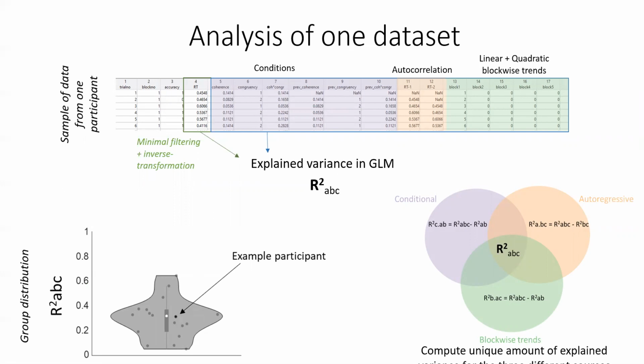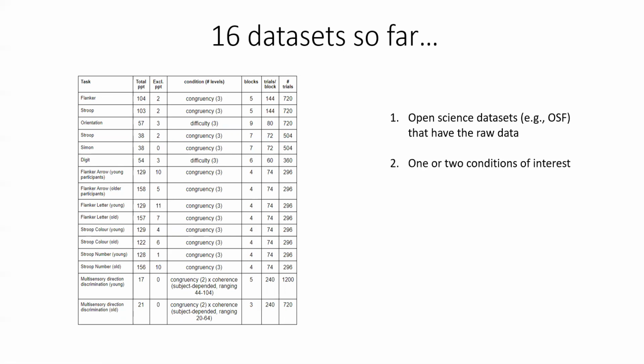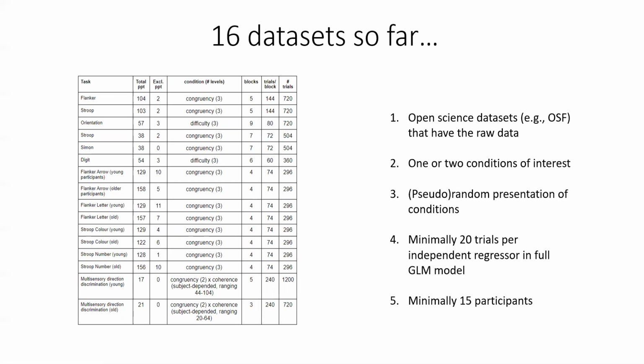So far, we have 16 tasks, and most of these are cognitive control, some perceptual tasks that we got from places like OSF, as well as our own previously collected data. These were selected using the following criteria. Of course, we need the raw data at the participant level. To keep the model somewhat feasible, we only use tasks that have 1 or 2 conditions at most. These conditions have to be randomly or pseudo-randomly presented, rather than in a blockwise manner. And then we also had some criteria for the number of trials and the number of participants to get sufficient statistical power.